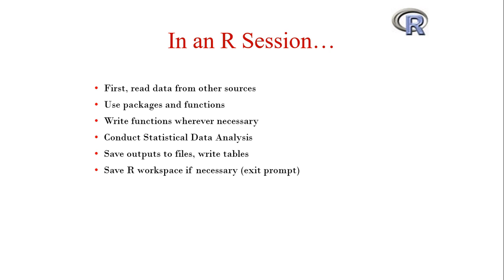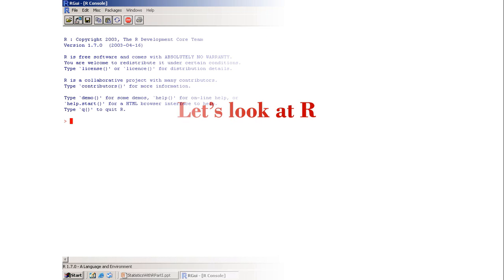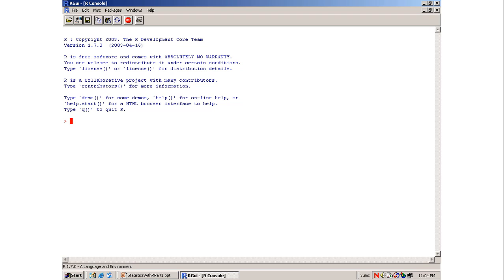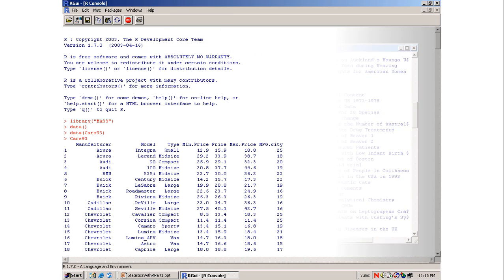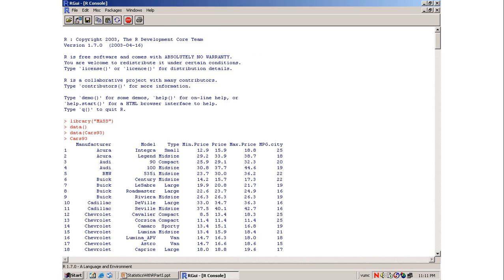Let's look at R. This is the R editor. Here, when you click it, you will get library MASS data. So here you will have different data sets. You can see volcano, warpbreaks, women, etc. So there are different kinds of data sets. So if I click Cars93, I will get this sort of data.